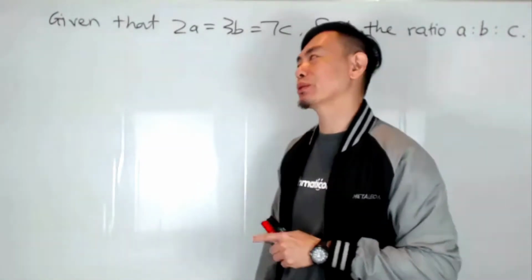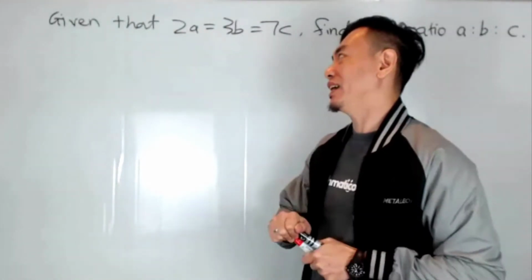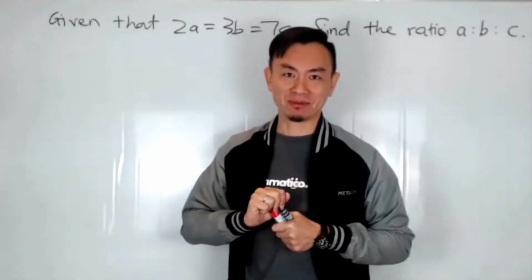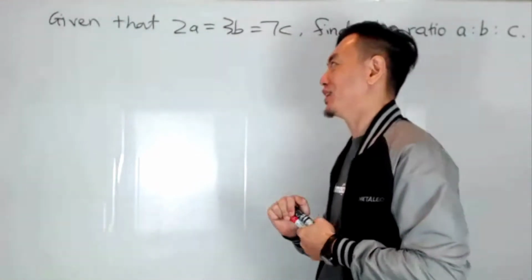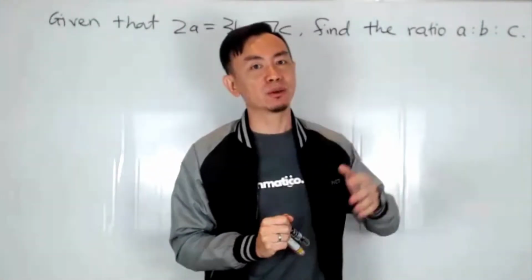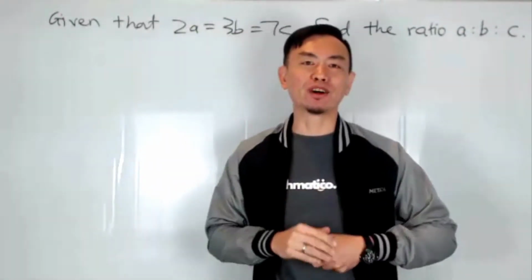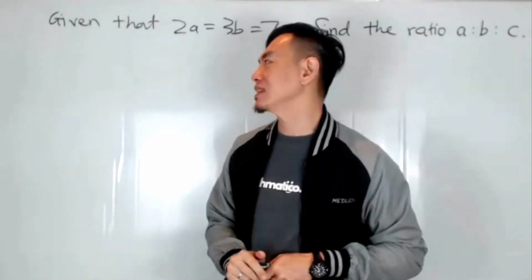Today I'm going to share with you this question that my students sent to me to ask me how to do. And it's a short question, but it looks not very easy. Alright, so let's have a look. Given that 2a is equal to 3b is equal to 7c, find the ratio of a is to b is to c. Right, so first of all, we need to ascertain what topic this is.